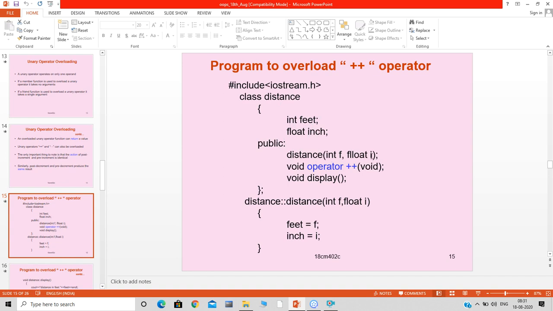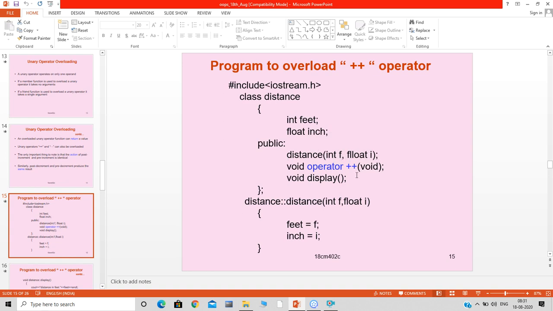Because the name of the member function is the same as the name of the class. And it is a parameterized constructor, because I am passing two arguments to it. I used a parameterized constructor to initialize feet and inch, of type int and float.